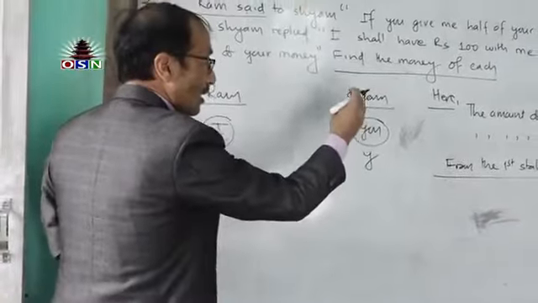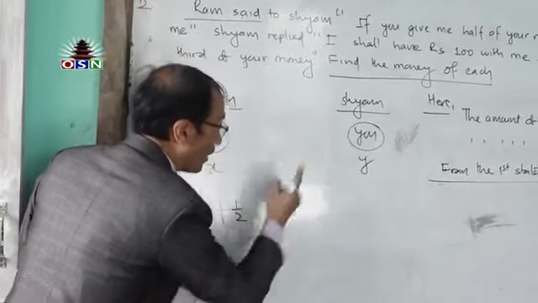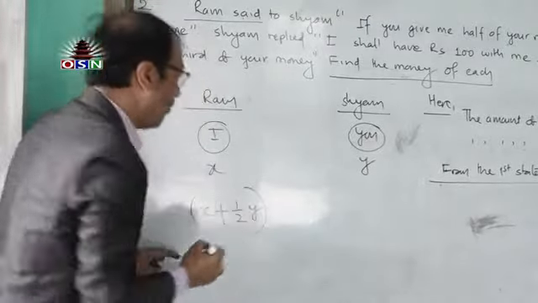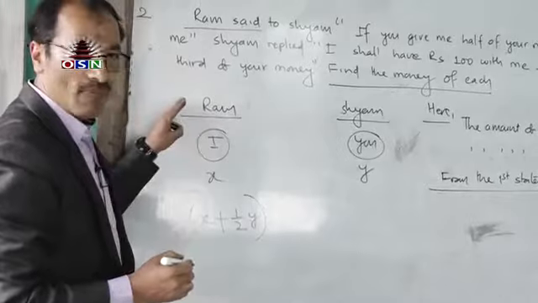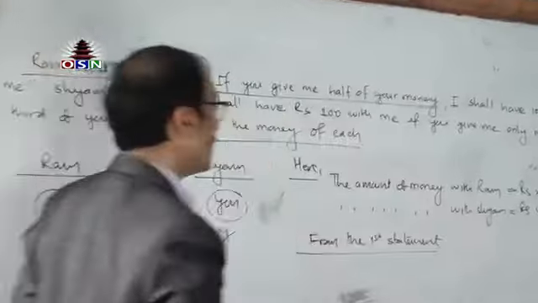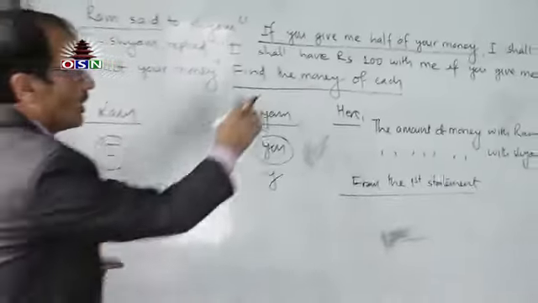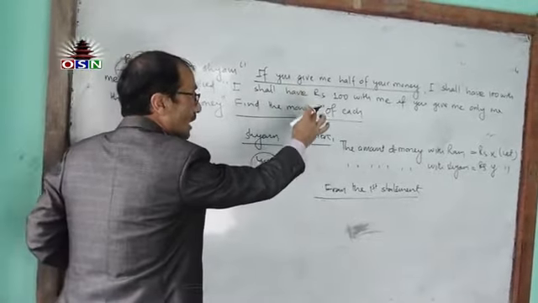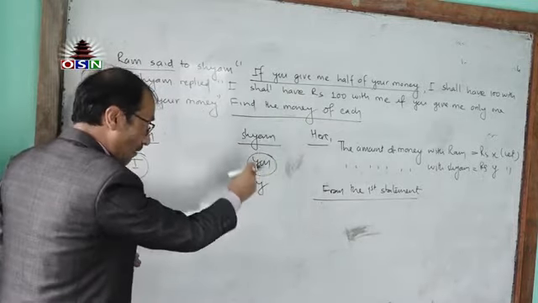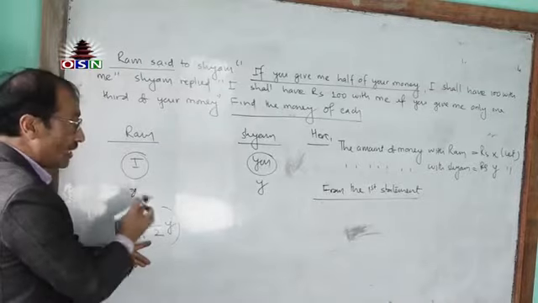This time Shyam gives half of his money, that is half of y. Then this will be the amount with Ram. This is the condition, because it is a conditional sentence: if Shyam gives half of his money to Ram.